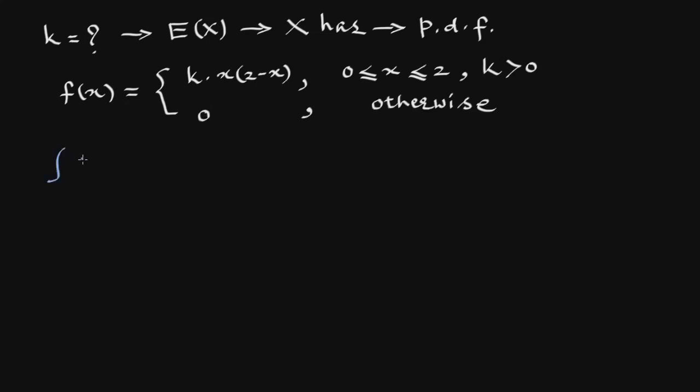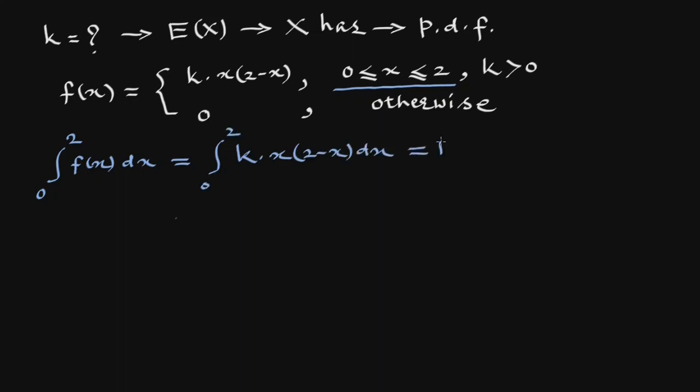The integral of f(x) dx over the domain 0 to 2 will be the integral of k into x into 2 minus x dx from 0 to 2, which should be 1. Therefore, k times the integral from 0 to 2 of 2x minus x square dx equals 1.